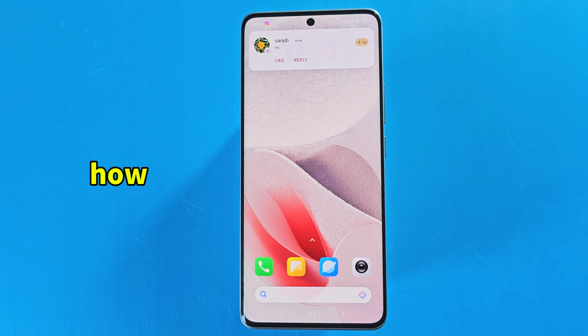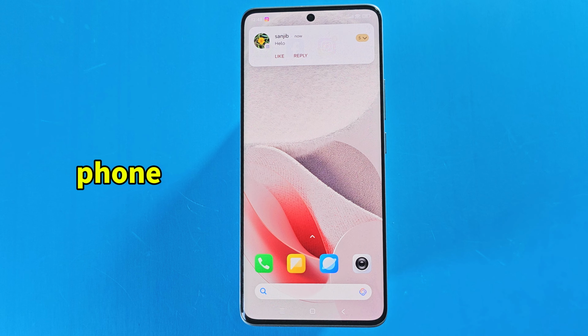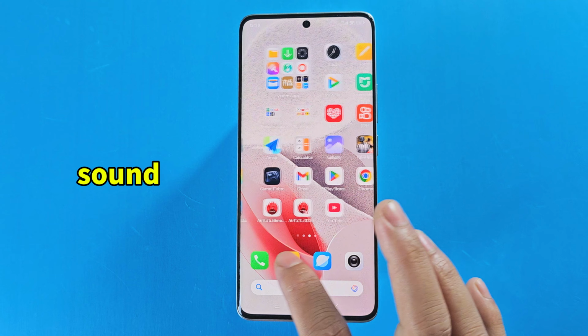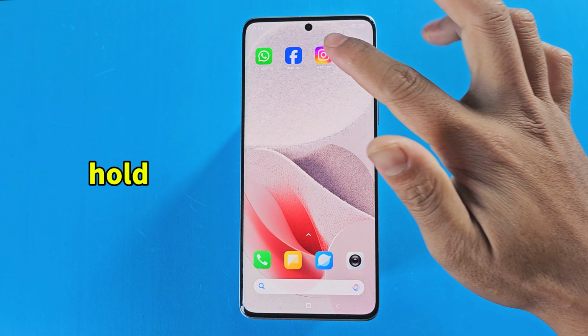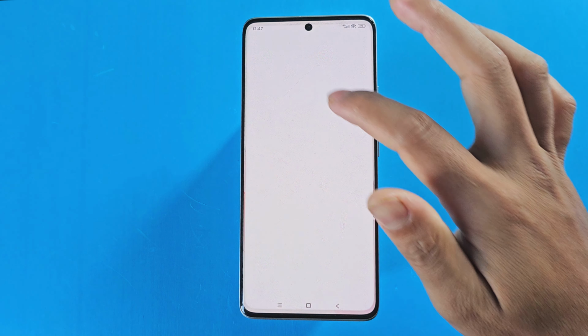I'll show you how to set different notification sounds for different apps on your Redmi phone. Select the app whose notification sound you want to change. Hold the app for 2 seconds. Tap the app info icon.